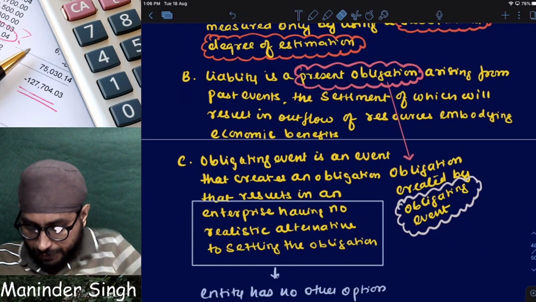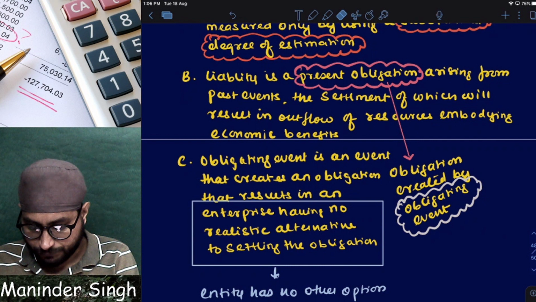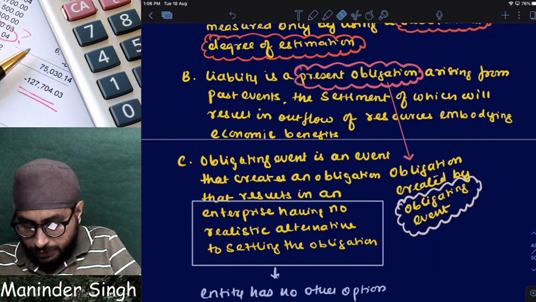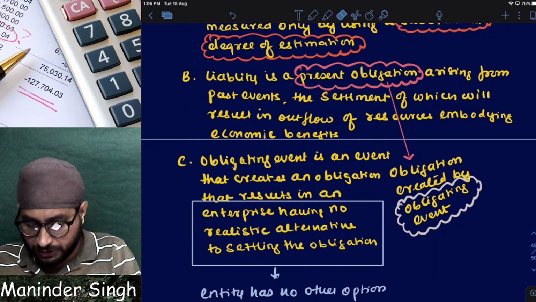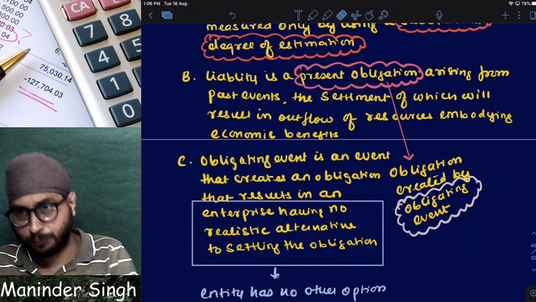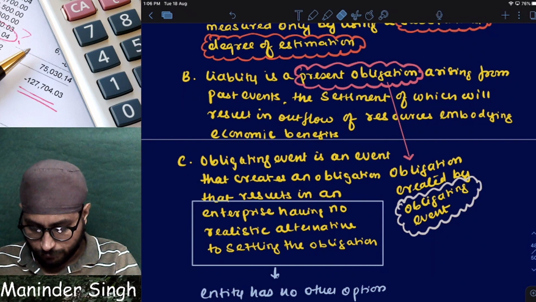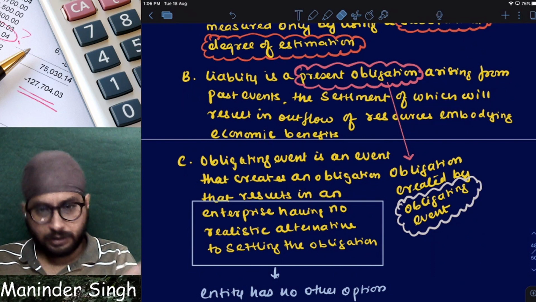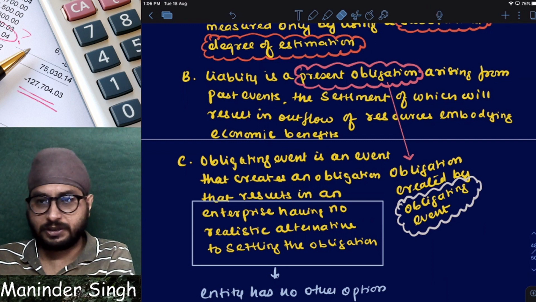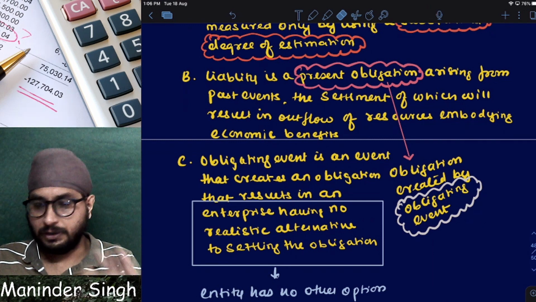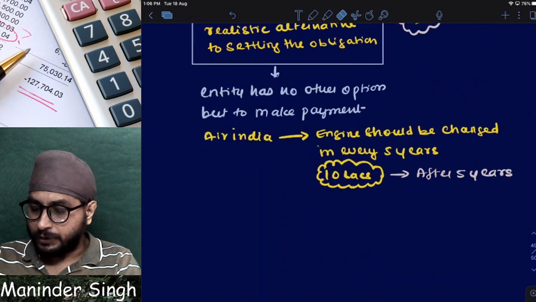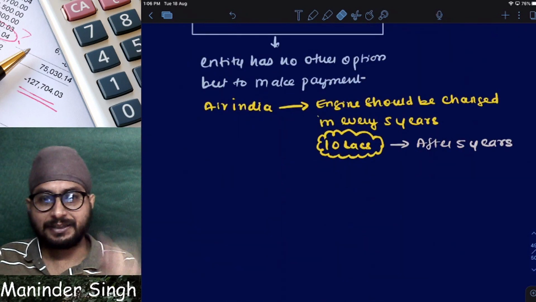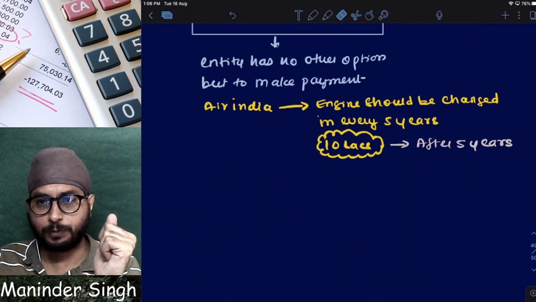But then every entity has this option. In which case? You're talking in which case? Is it from the aircraft point of view or which point of view? From the aircraft point of view, obviously they will not create a provision. Then what will they create a provision for? Let us assume that today they did not create a provision.